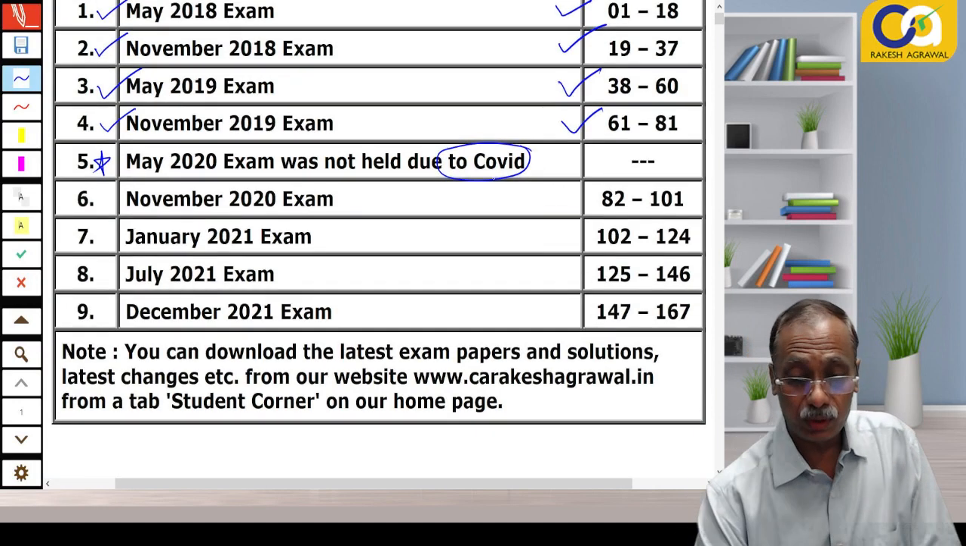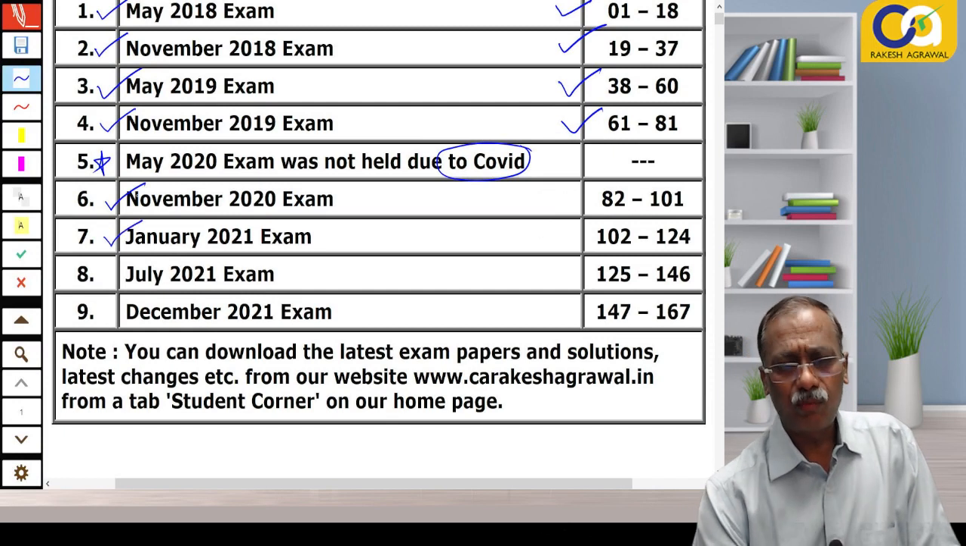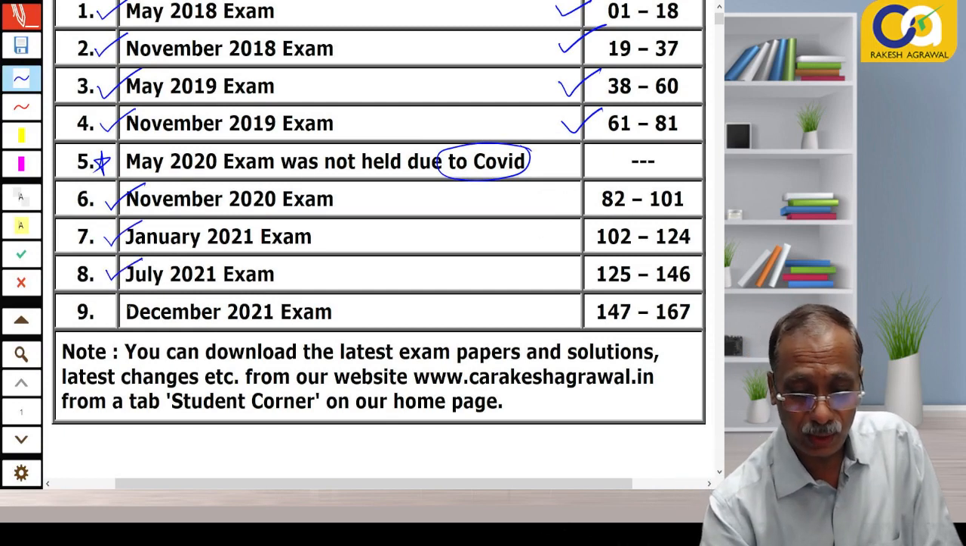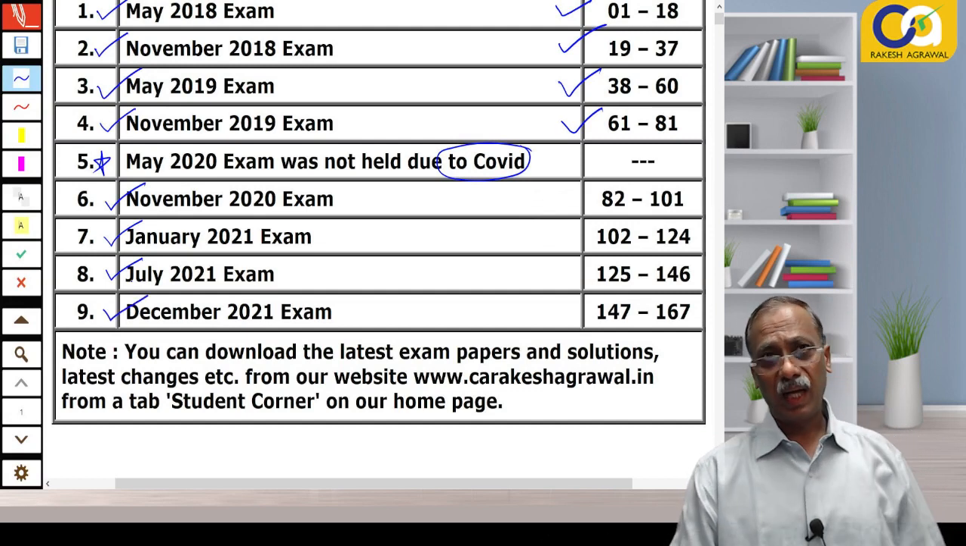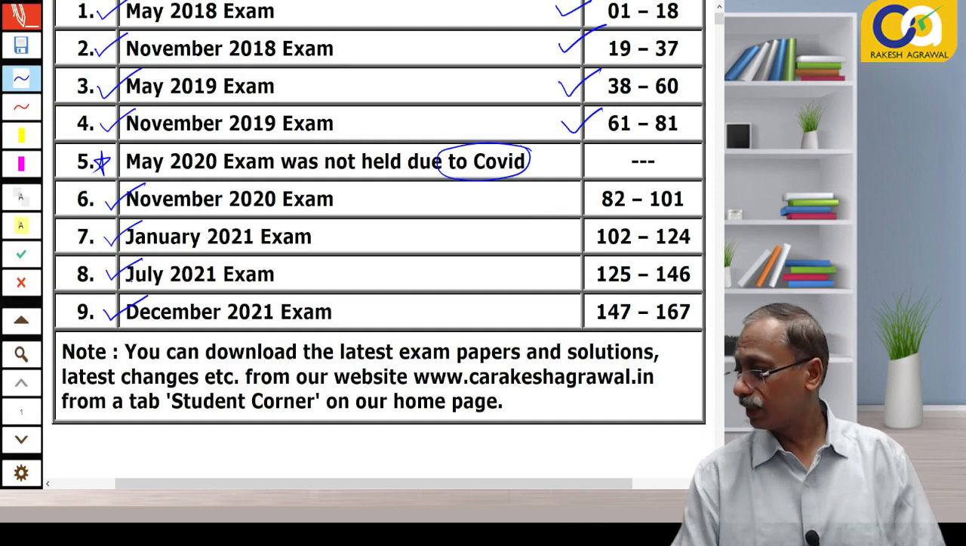Then the next exam was conducted in November 2020. Then exams were conducted in January 2021, then July 2021 and December 2021. Till this, I have the question papers at present with me along with the solutions. So this is what I'm going to discuss.